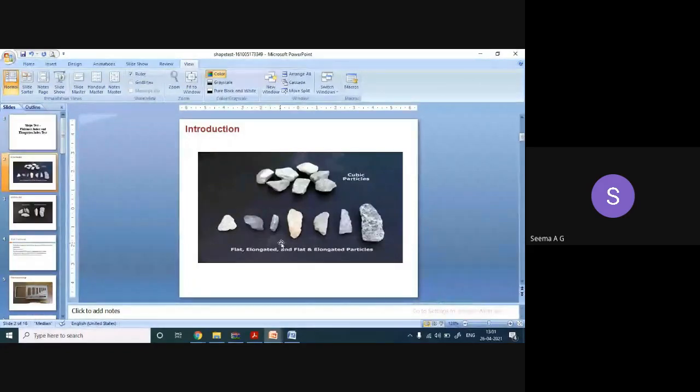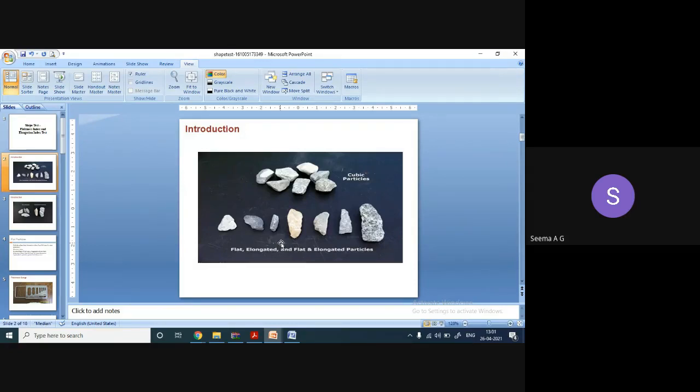The shape of the aggregate also determines the strength of the aggregate, because if you have very long particles, very long aggregates, or very thin aggregates in the sample, when heavy loads are coming, there are chances that these aggregates get easily crushed under loading conditions, which will reduce the strength of the pavement or even any other construction.